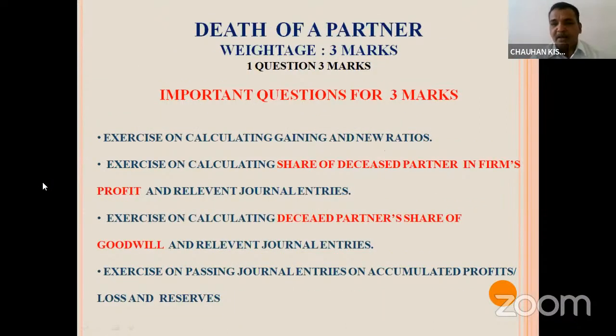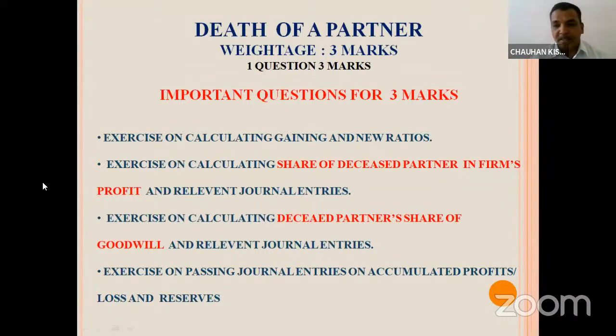In the death of a partner, this time only one question will be asked, and that is also of 3 marks. What can be asked? So same here also, finding the gaining and new ratio. And please note it down, more chances are of finding deceased partner's share in profit and its entry. When any partner expires or dies, then in that case we have to give him his share of profit. So that can be asked. So you have to make maximum practice of this.